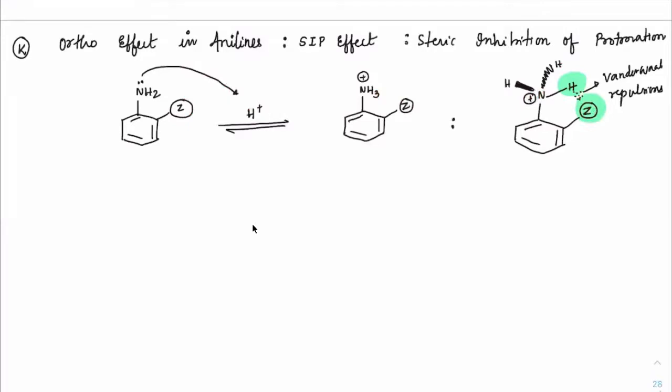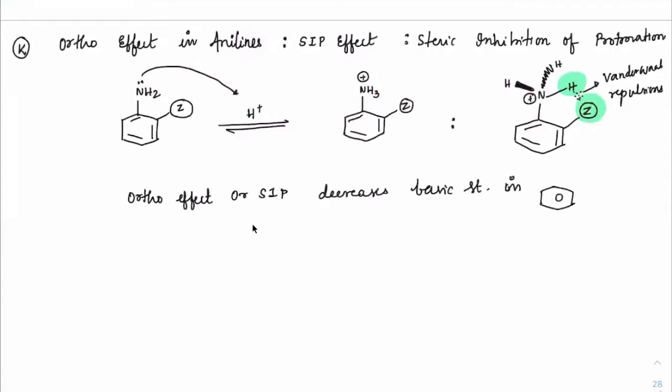So therefore, students, we can say the ortho effect or SIP effect decreases the basic nature or basic strength in aniline.